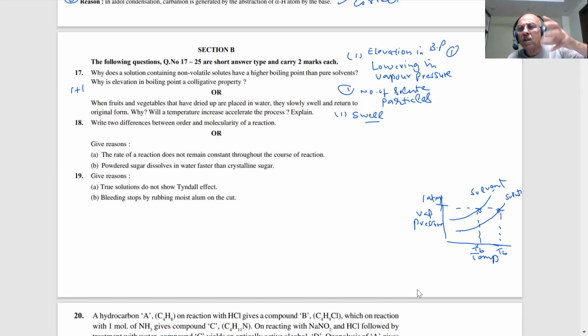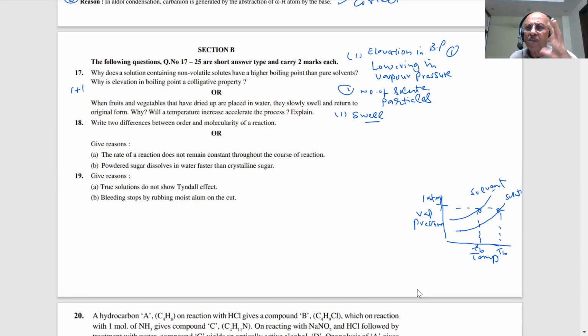You have seen the blood cells, students? If you put them in water, what will happen? They will swell up. There are two types of solution, hypertonic and hypotonic. Hyper means the concentration is more than 0.9%. Then the water will flow from the cell to the outside, and the cell will shrink.